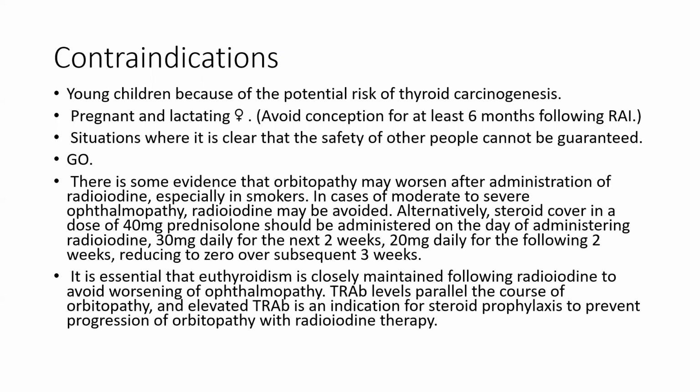It is essential that euthyroidism is closely maintained following radioiodine to avoid worsening of ophthalmopathy. TRAb levels parallel the course of orbitopathy. An elevated TRAb is an indication for steroid prophylaxis to prevent progression of orbitopathy with radioiodine. Again, details of this have been discussed in my Graves' ophthalmopathy lecture.